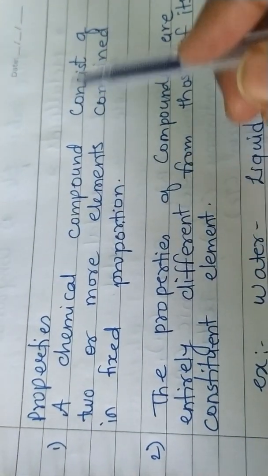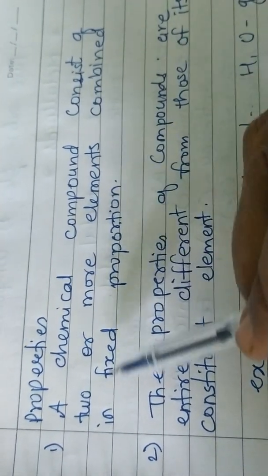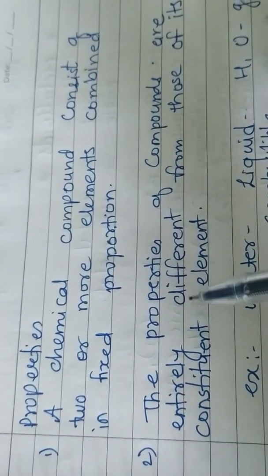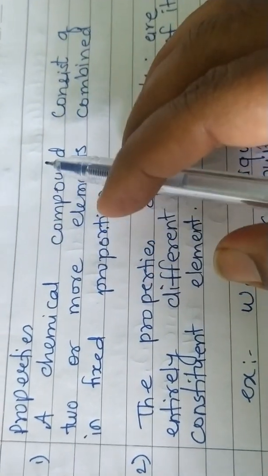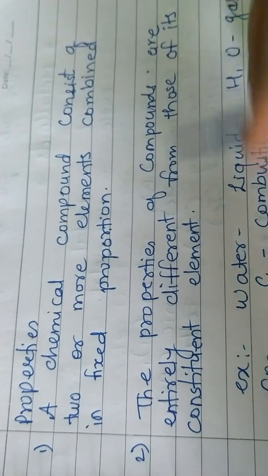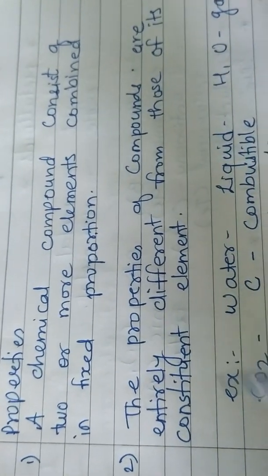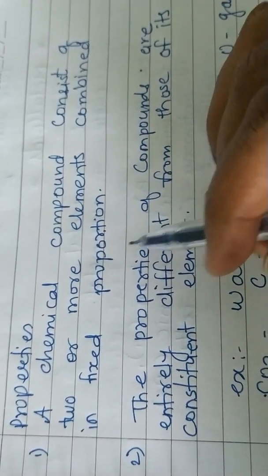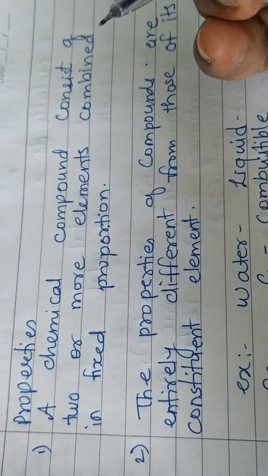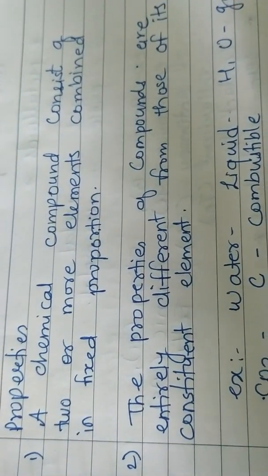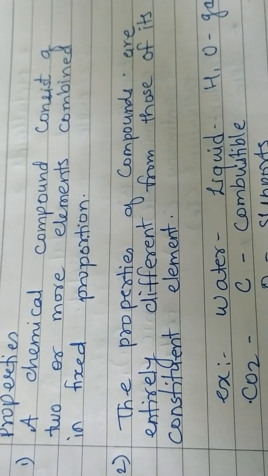A chemical compound consists of two or more elements combined in a fixed proportion. How it is fixed proportion, we have already discussed, so we will not discuss that much. The second property we will discuss in detail. The properties of compounds are entirely different from those of its constituent elements. This we will discuss. The properties of compounds means what? After the compound has formed, what are the properties of that compound? It is completely different from the ingredients.